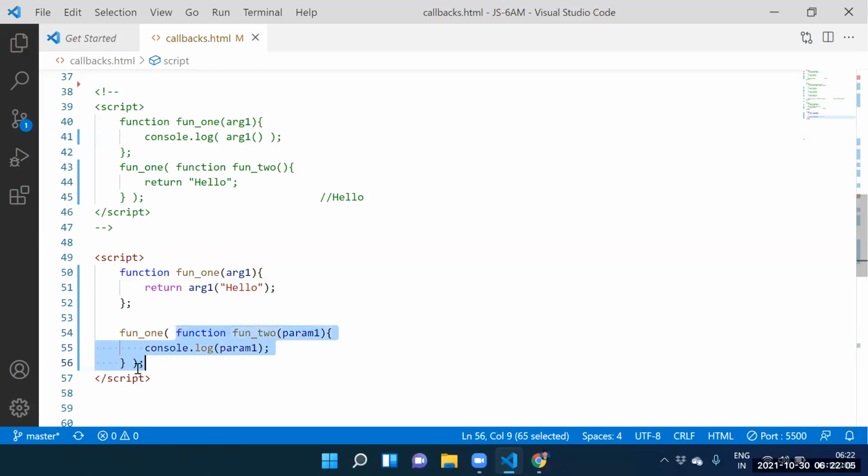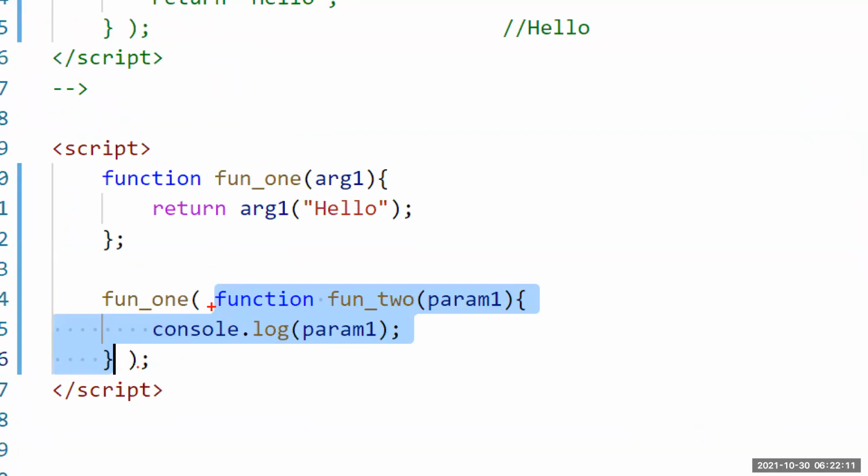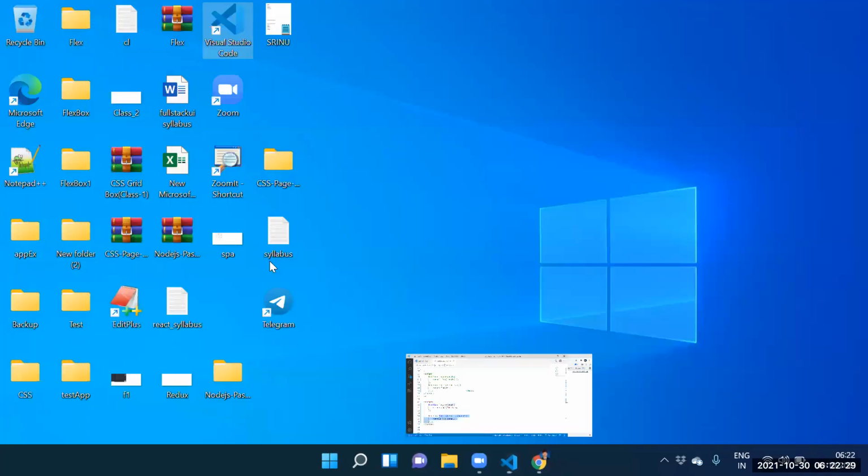This function is stored into where? Argument 1. Whatever the function we have, that function is stored into argument 1. But guys, this hello is stored into where? Parameter 1. The entire function is stored into argument 1, and that hello is stored into parameter 1. So guys, can I execute it? Yes, sir.